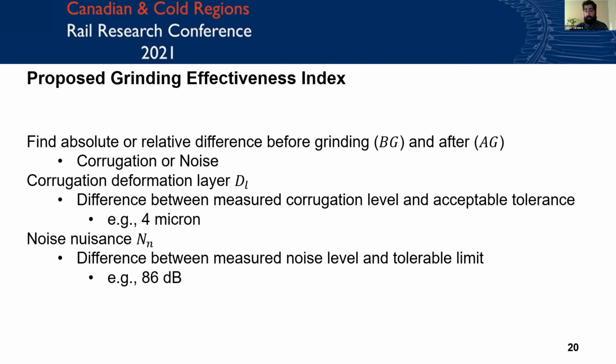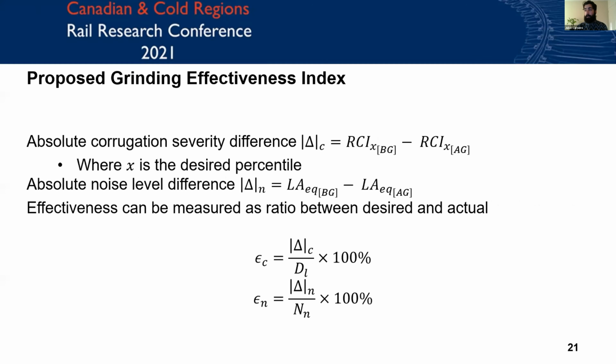So our proposed effectiveness to justify or validate RCI sub X is, given a sample noise of corrugation and some amount of desired reduction to a particular level, we want to assess pre and post grind measurements for noise and sound. So for instance, if we have our tangent rail at 100.6 dB and our target is 86 dB based on the BC Health Authority, we have a noise nuisance that is shooting for 14.6 dB, understandably. And that can be mirrored for corrugation.